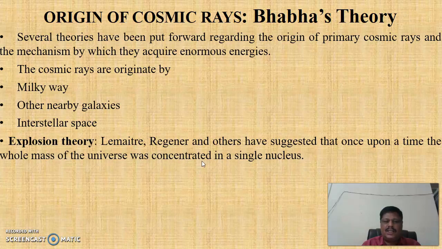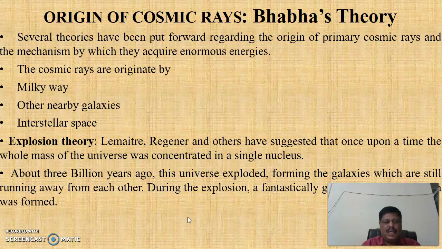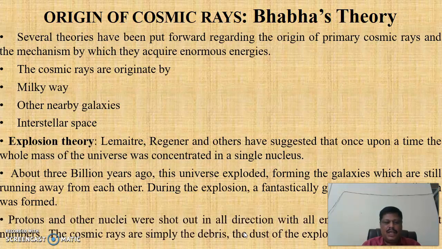Lemaitre, Regener and others have suggested that once upon a time the whole mass of the universe was concentrated in a single nucleus. About 3 billion years ago, this universe exploded, forming the galaxies which are still running away from the Earth and from each other. During this explosion, called the Big Bang explosion, a fantastically great amount of radiation was formed. Protons and other nuclei were shot out in all directions with all energies and in sufficient numbers. The cosmic rays are simply the debris, the dust of the explosion.